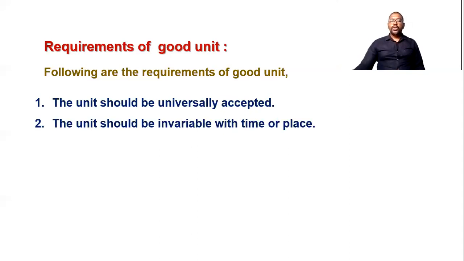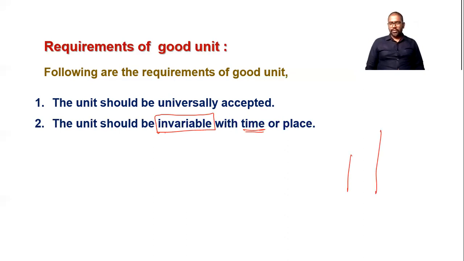The second one is that the unit should be invariable with time and place. Invariable means not changing with time. It means that it is not possible that one hour before, 1 meter is that much, and after 1 hour, 1 meter is that much.